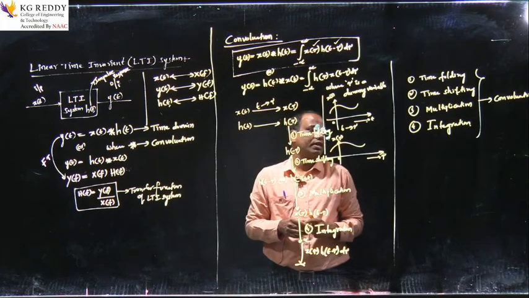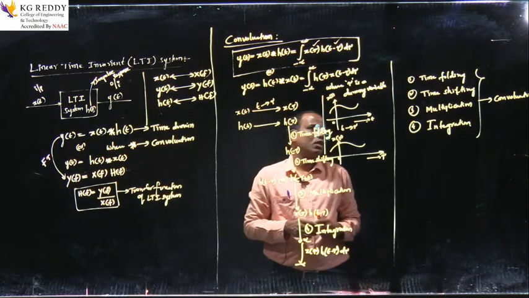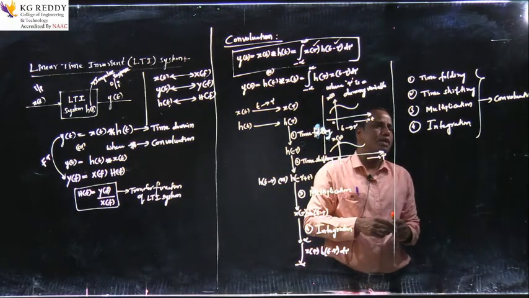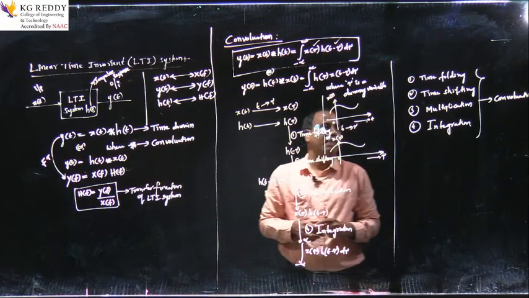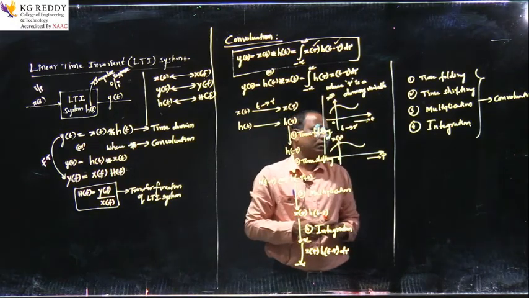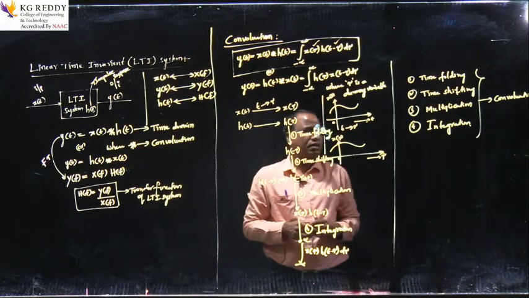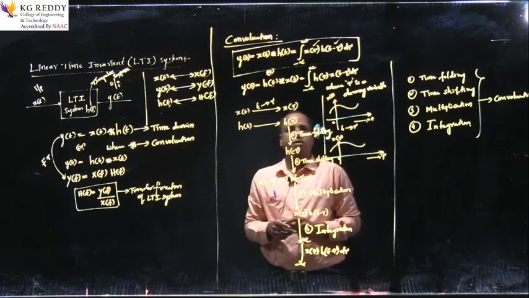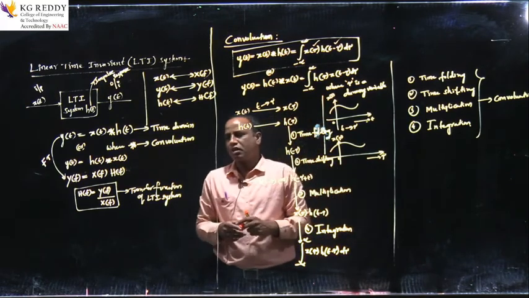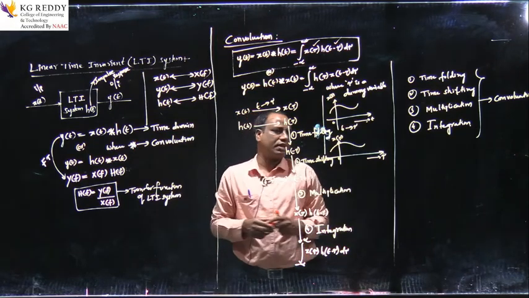Similarly, the same analysis we can do for the discrete linear time invariant system. It involves the same operations: time folding, time shifting, multiplication, but integration is replaced by summation in the case of discrete. That is the only difference. Apart from that, the first three operations are the same in continuous or discrete convolution. Integration is replaced by summation in the discrete convolution, and that is valid for the discrete linear time invariant system.